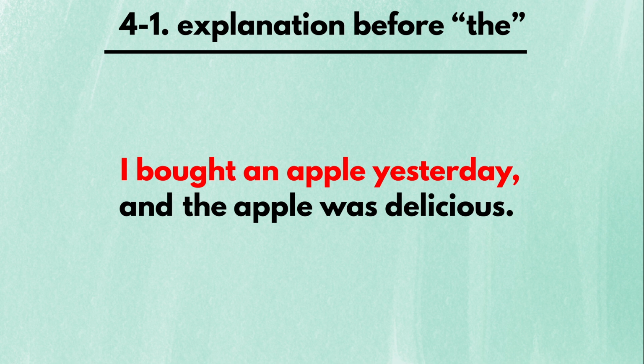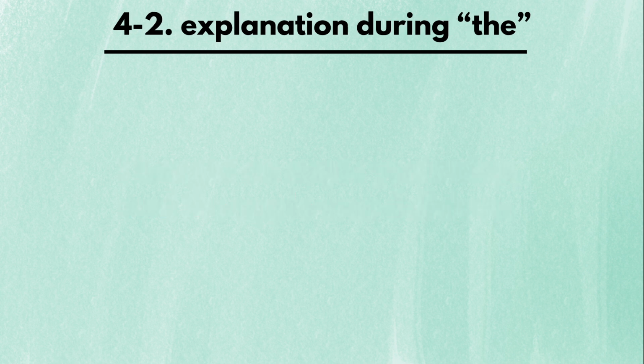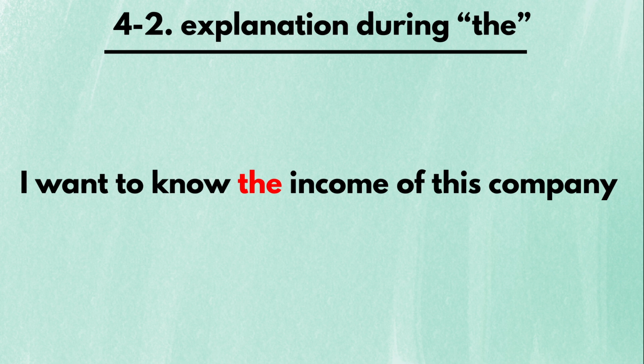Since the speaker explained what apple he's talking about in the first part of the sentence, in the second part, the speaker says the apple. Then what do I mean by explaining the thing while using the word the? Consider the sentence, "I want to know the income of this company." The speaker didn't mention the income beforehand, but he made the income definite by narrowing down the range of income to the income of this company. English speakers consider this information definite enough to use the word the.